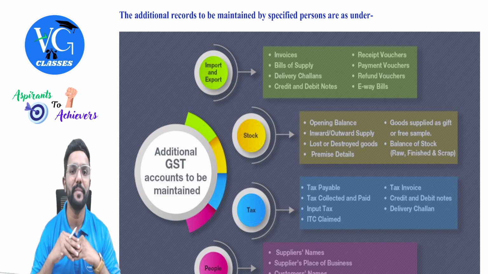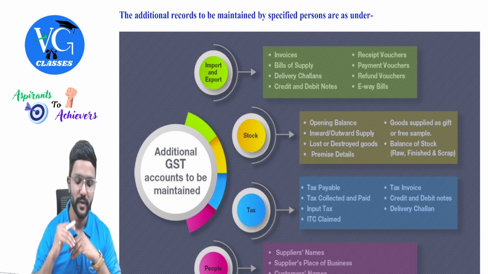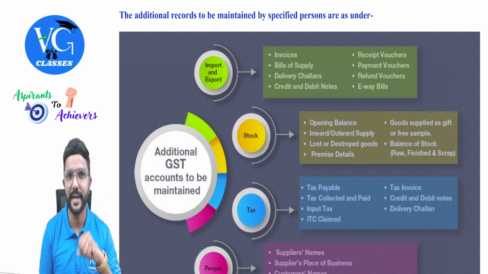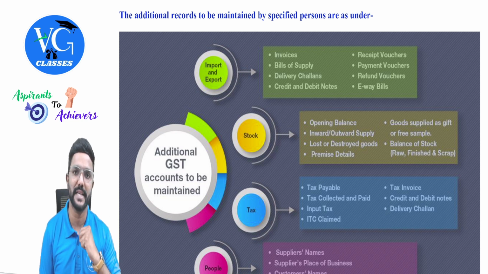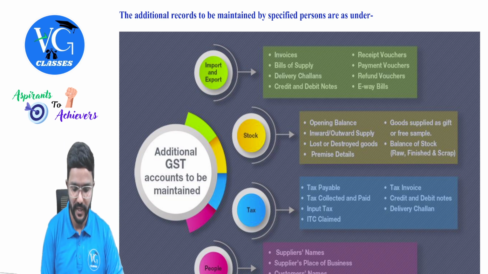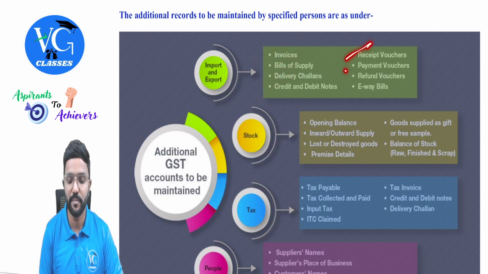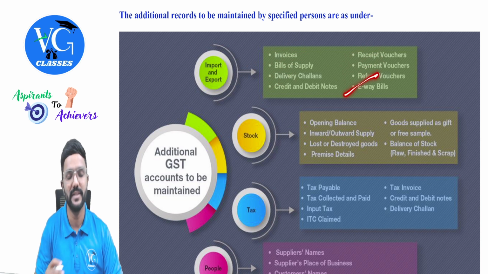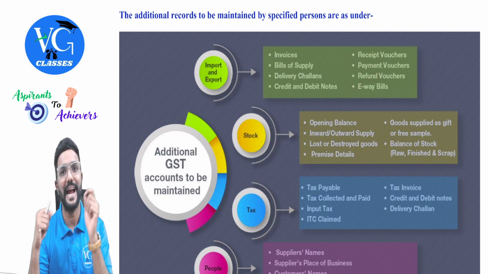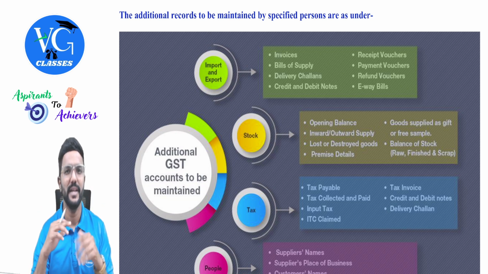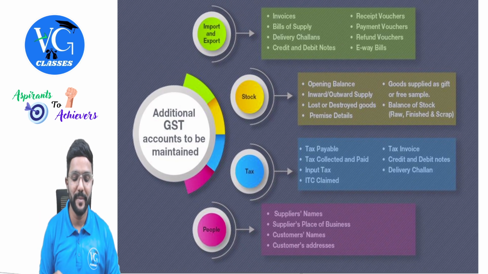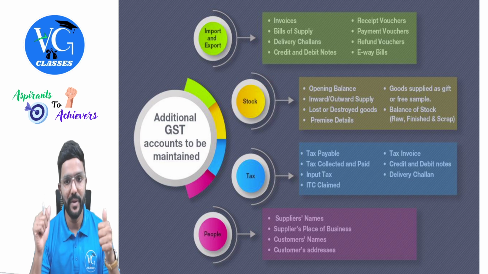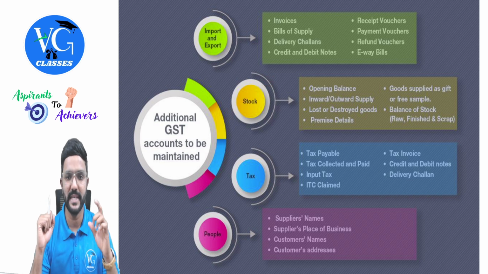So the additional records to be maintained by specified persons are as follows. First one, if they are engaged in import and export, they have to maintain the details about the import transactions as well as export transactions. So what all details has to be maintained, sir? Invoices, bill of supply, delivery challan, credit and debit notes, receipt voucher, payment voucher, refund voucher, and e-way bills, along with various documents which you will handle with respect to import and export, like shipping bill, bill of export, such documents, guys.